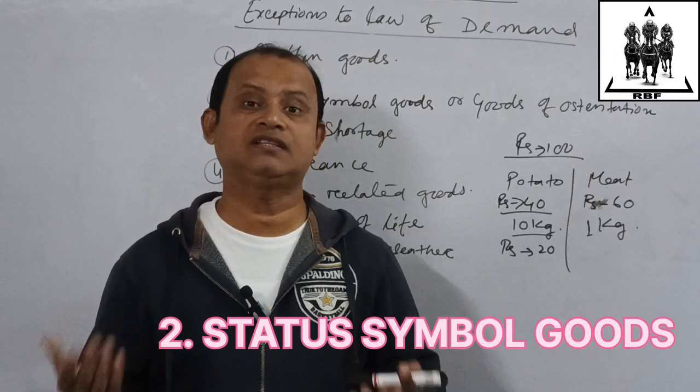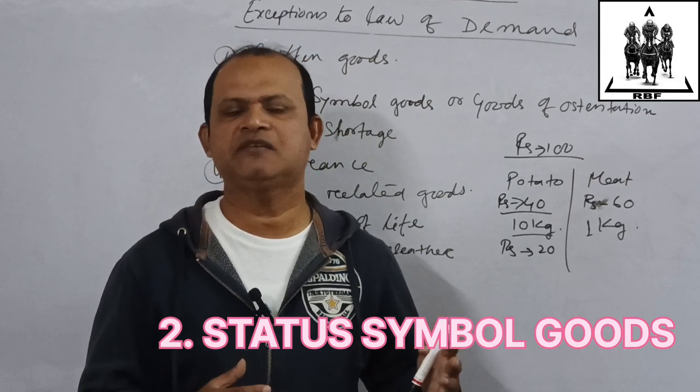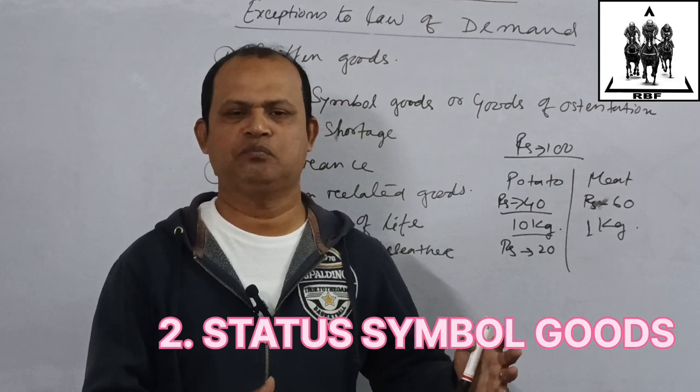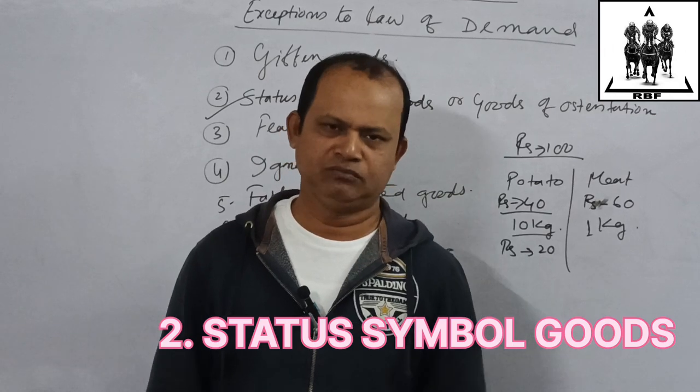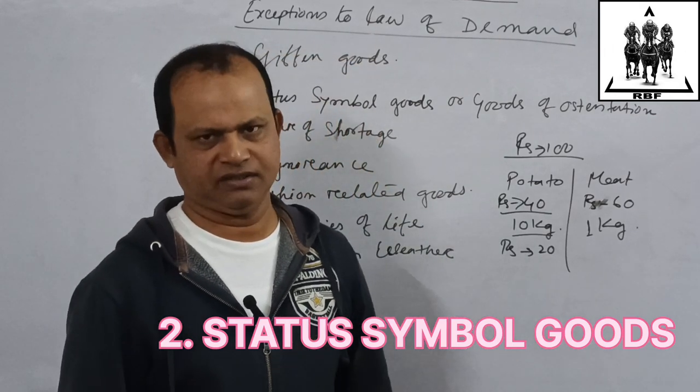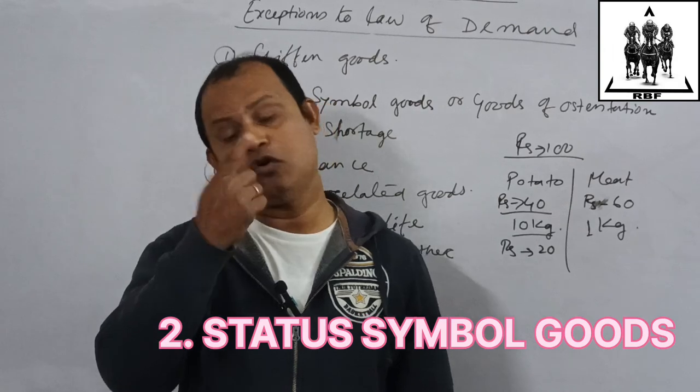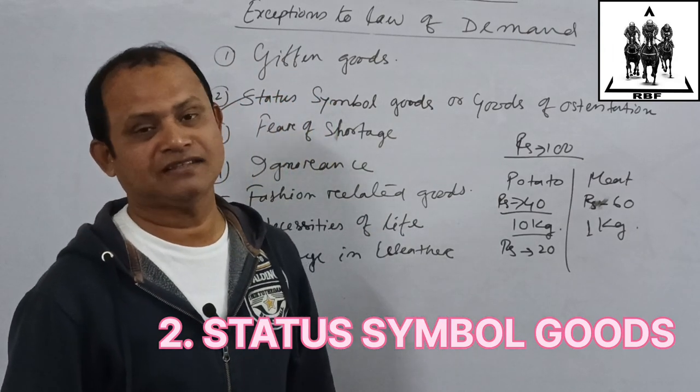What is the thing there? These are antique pieces which people used to buy to keep in their drawing room, in the living room, to show their aristocracy. Now, when the price of this commodity increases, demand doesn't decrease.